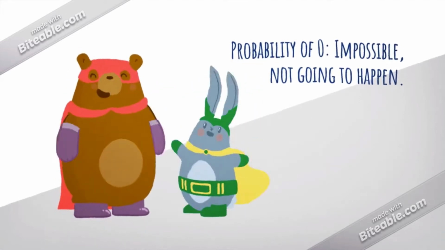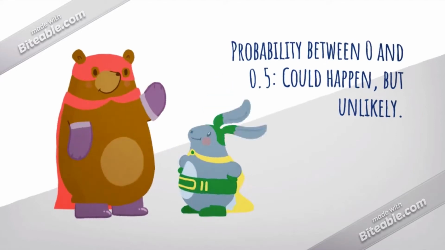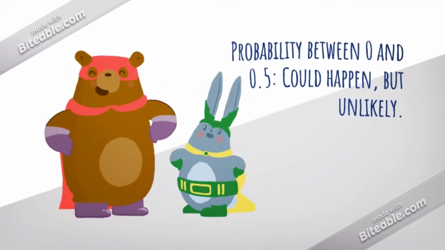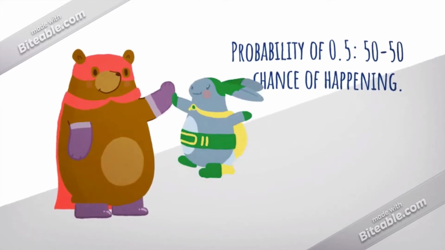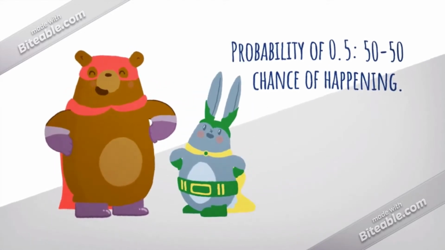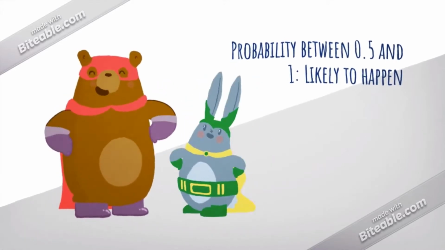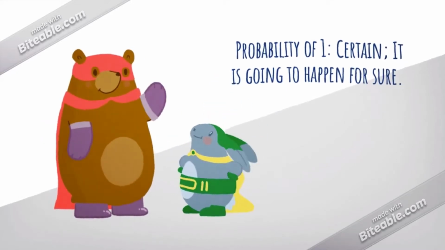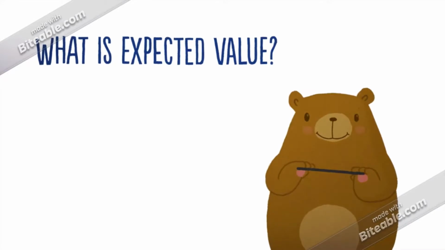Probability of 0 is going to be impossible and it's not going to happen. Now, the probability between 0 and 0.5 is that it could happen, but it's unlikely. Probability of 0.5 is that there is going to be a 50-50 chance of it happening. And now the probability between 0.5 and 1, it's likely to happen. And finally, the probability of 1, it's that it's certain and it's going to happen for sure.